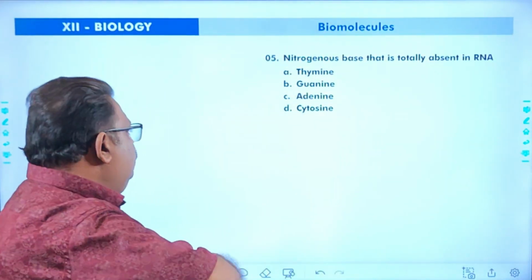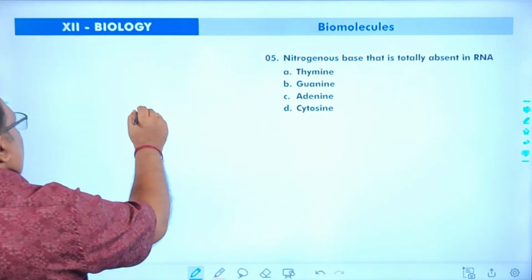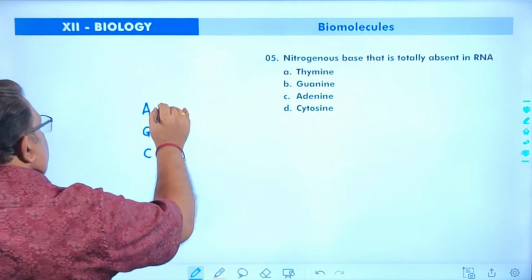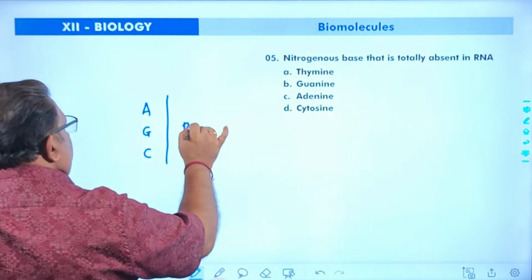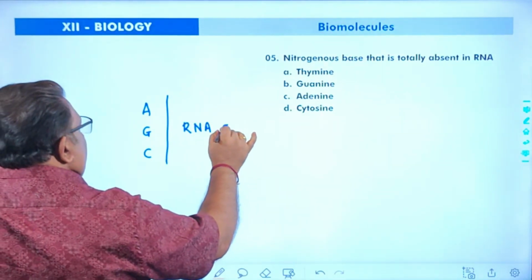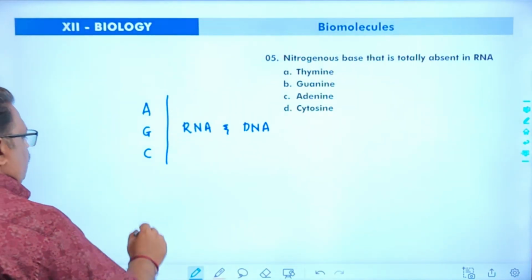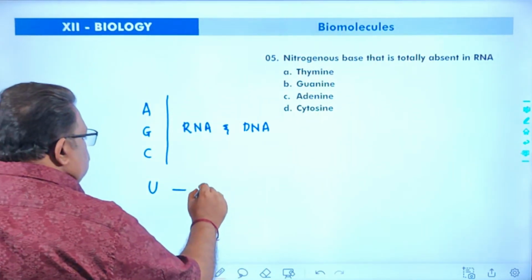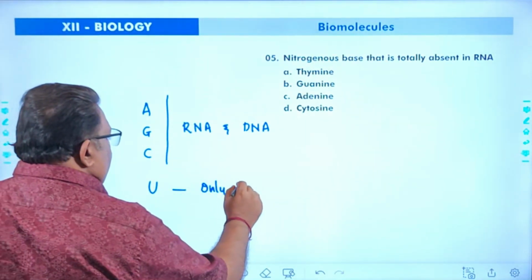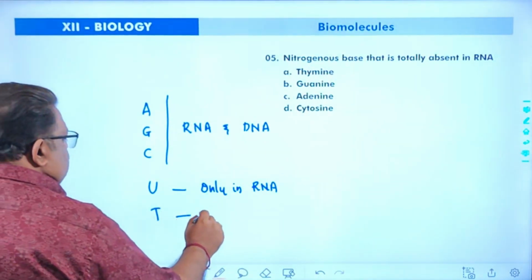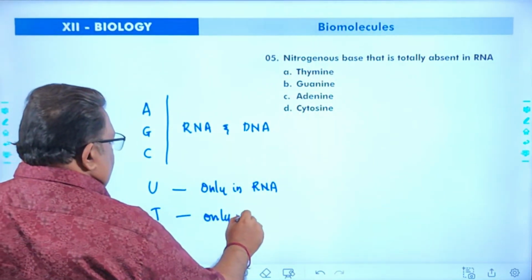Next one, nitrogenous base that is totally absent in RNA. You see that the nitrogenous bases are adenine, guanine, cytosine. These are present in RNA and DNA. But uracil is present only in RNA and thymine is present only in DNA.